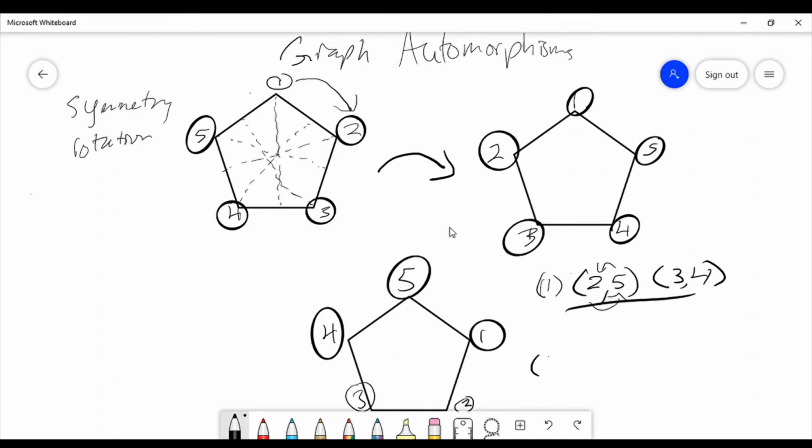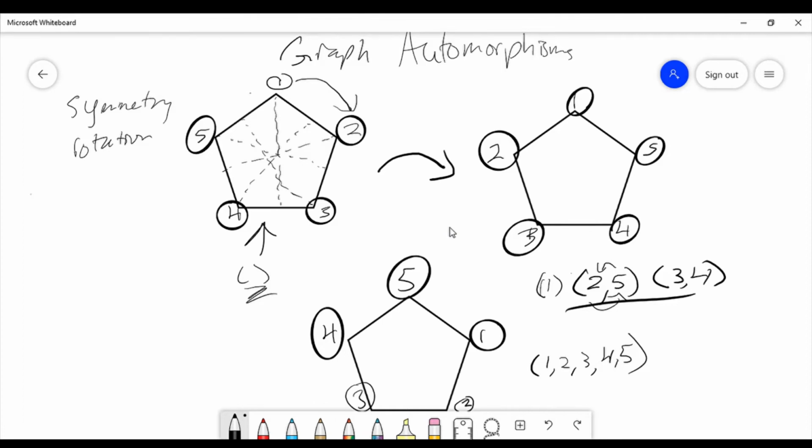So the way we write this one is we say, okay, our 1 is going to our 2 spot. Our 2 is going to our 3 spot. 3 is going to the 4 spot, and 4 is going to the 5 spot. Now this one up here, since nothing's changing, we often write this as just an open parentheses with nothing in it because nothing changed. Everything is just exactly where it was before.